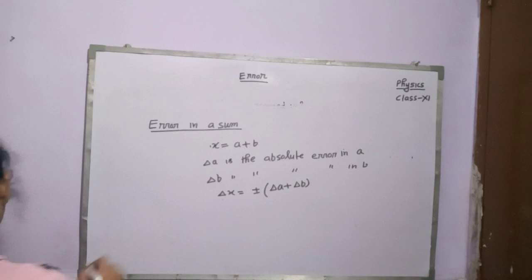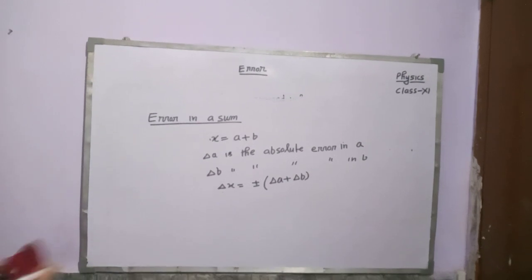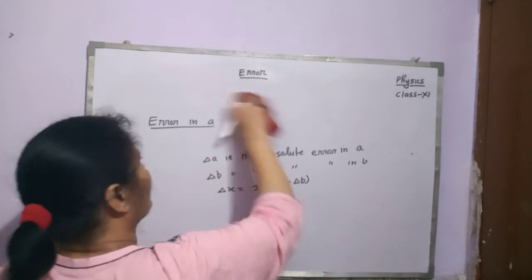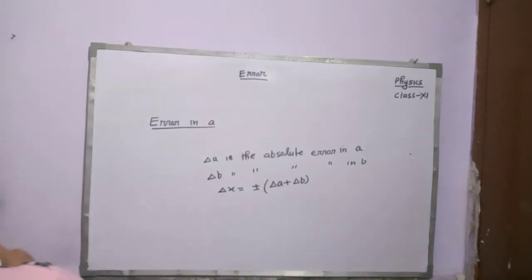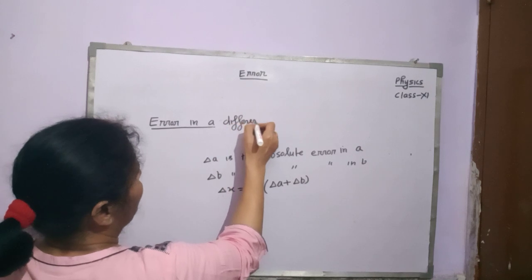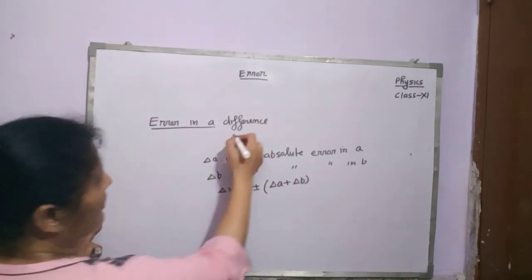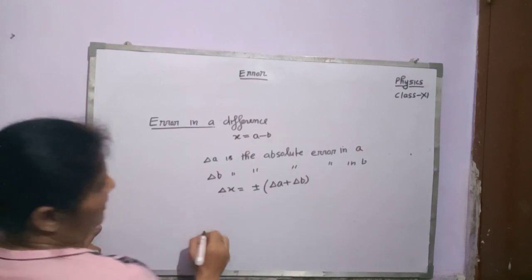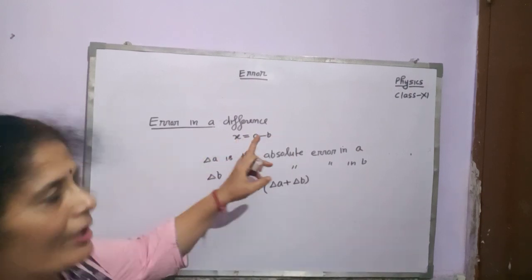Now error in a difference. The same thing is here, only the difference is that x is equal to a minus b. In the previous case, x is equal to a plus b.